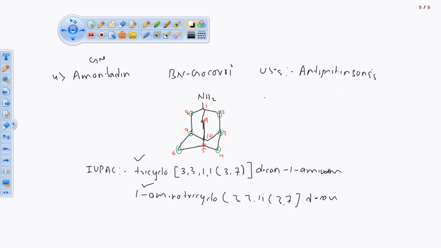So these are the only 7 drugs which are there to treat this disease. Anti-Parkinson's, amino tricyclic chemical category. So this is about amantadine, 4th drug.